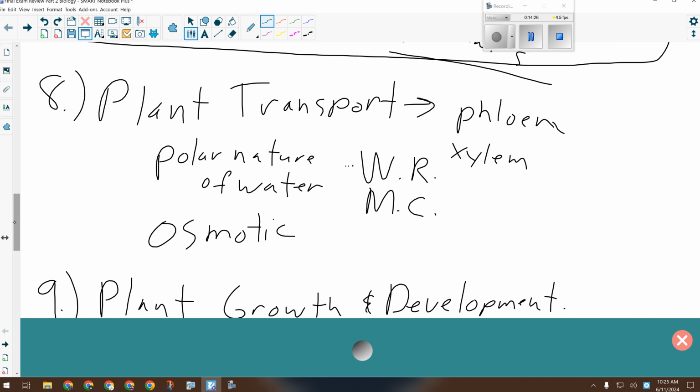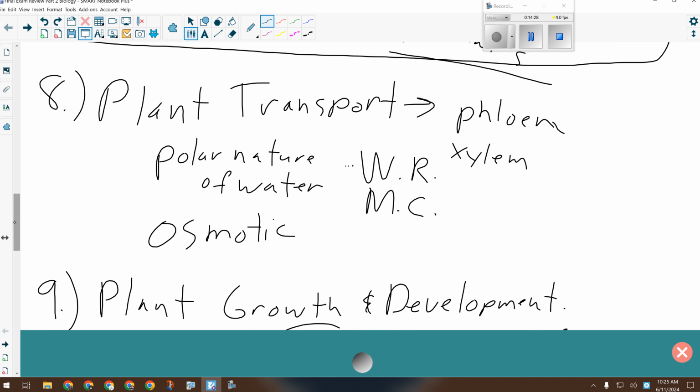And then plant growth and development. We talked about all the hormones in a plant, so make sure you know those. And what do we call it when a plant grows kind of funny? Curves. Tropism. A tropism, right. There were 3 kinds. You should probably know them.